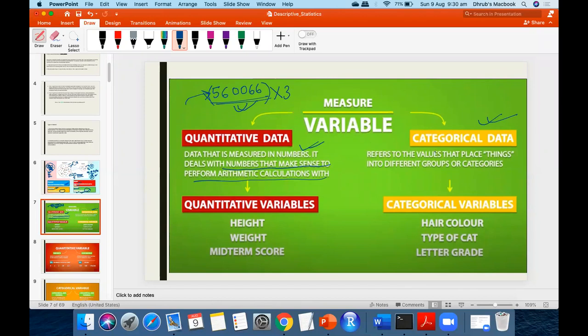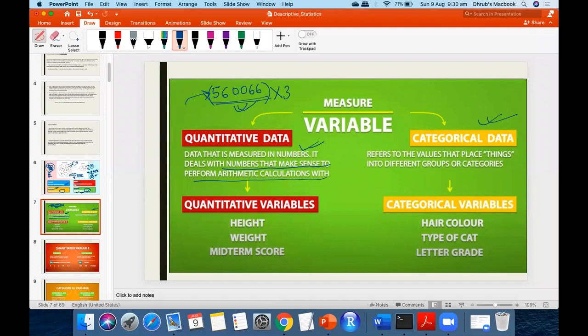Now coming on to categorical data. This is the type of data that can be categorized as things, which cannot be quantized. For example hair color, or the name of your place, or the grade that you got in the exam.